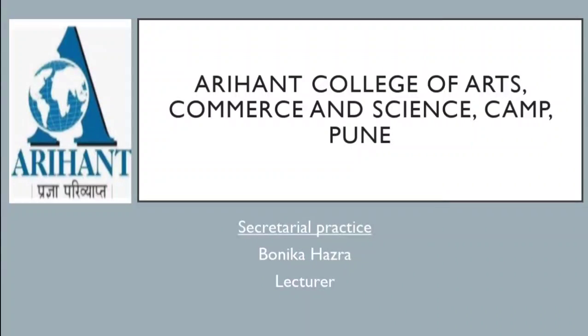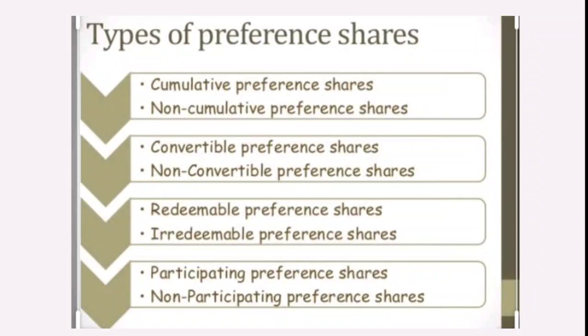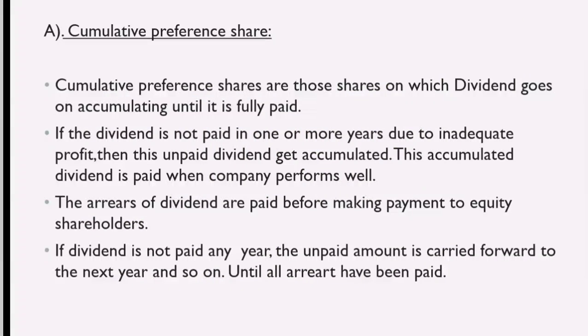Today we are going to learn types of preference shares. As you can see here, types of preference shares are cumulative and non-cumulative preference shares, convertible and non-convertible preference shares, redeemable and irredeemable preference shares, and participating and non-participating preference shares. So let's start with cumulative preference shares.